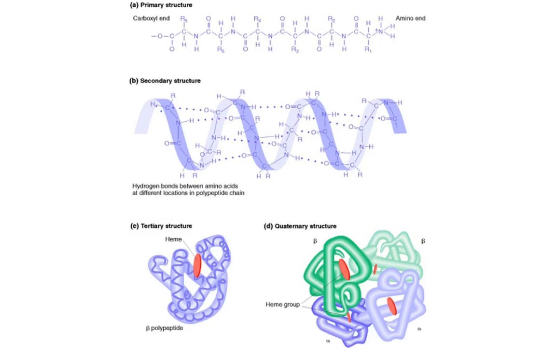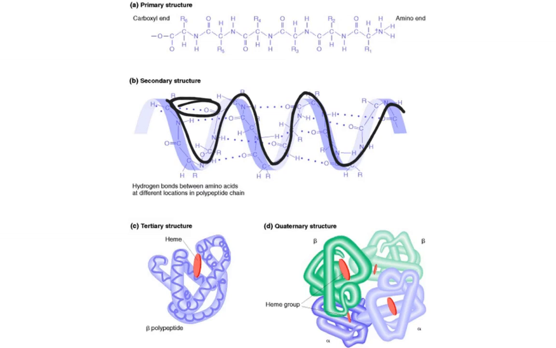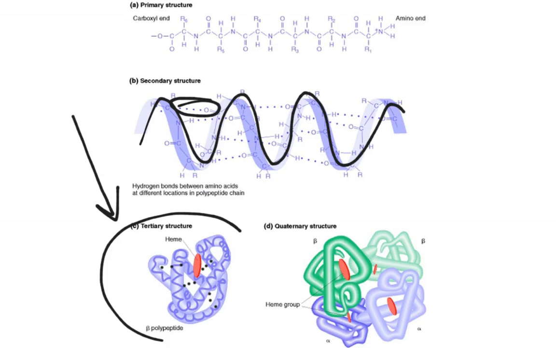Here we can actually see in the secondary structure the hydrogen bonding that I was talking about, and this is actually an alpha helix. And so that is directly due to the primary structure. It's going to be the interaction of those R groups in the amino acids. Now, if we look down here, this is tertiary structure. So notice we have several alpha helices that are interacting with one another, and there's going to be bonds between these that actually hold them together. And so now our protein is starting to take on some type of shape.